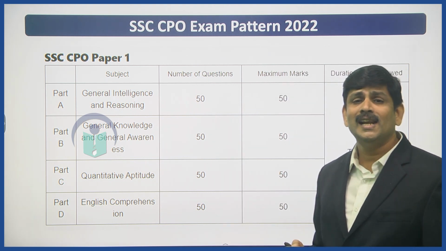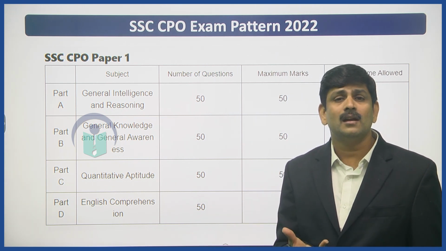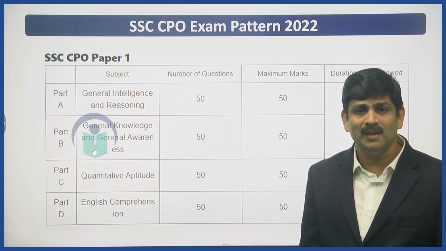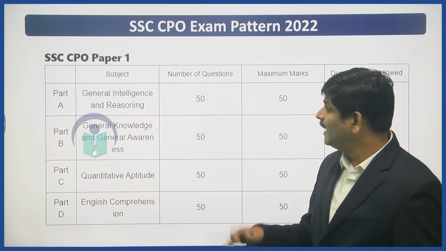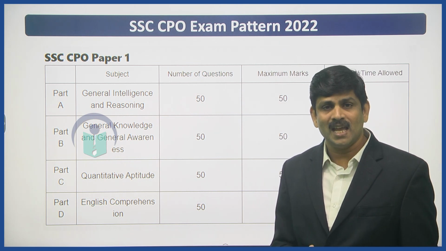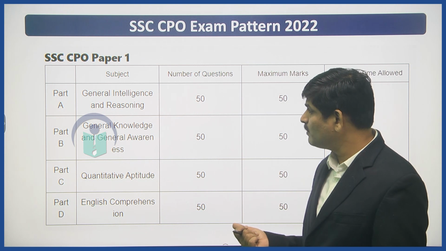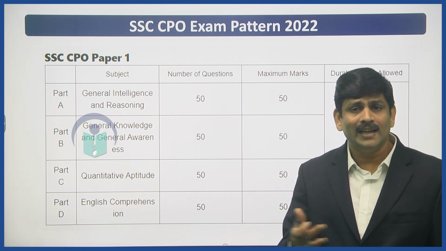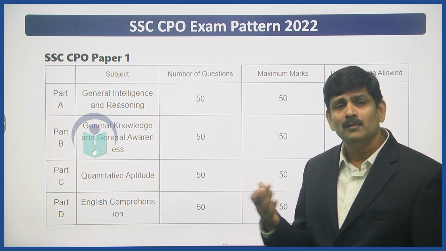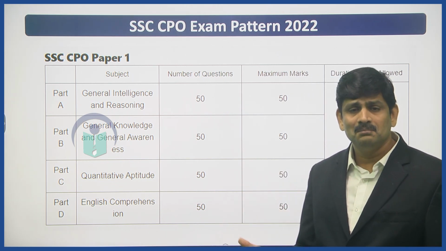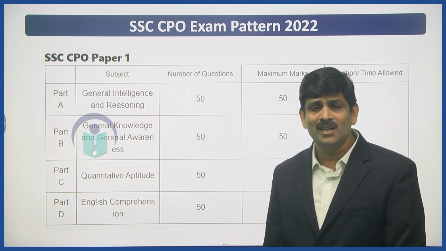General intelligence and reasoning requires learning the concepts and practicing. The more practice examinations you attempt, the higher your score. It consists of both verbal and non-verbal reasoning. In verbal, you can get questions from ranking, alphabet tests, statements and assumptions, statements and arguments, syllogism, coding and decoding.